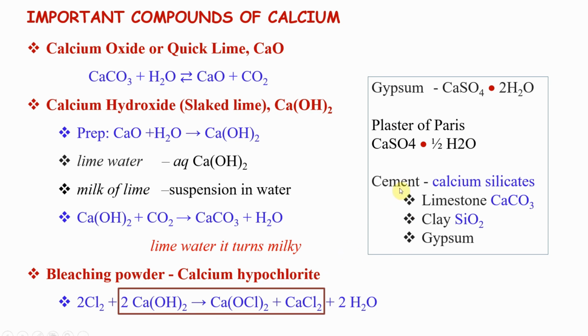Last one that you want to remember is cement. Cement is mostly calcium silicate. We want to remember cement is mostly calcium silicate, and silicates are the most abundant compounds in the earth, your sand. Calcium silicate with a little bit of limestone, clay and gypsum is your cement.